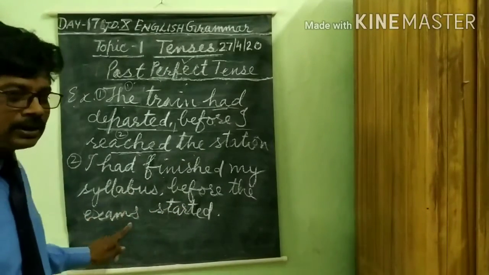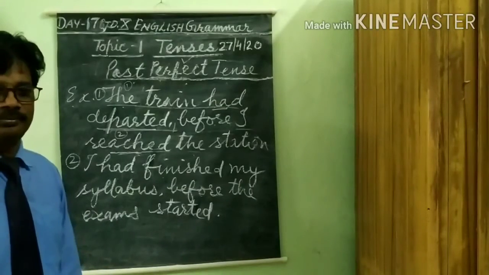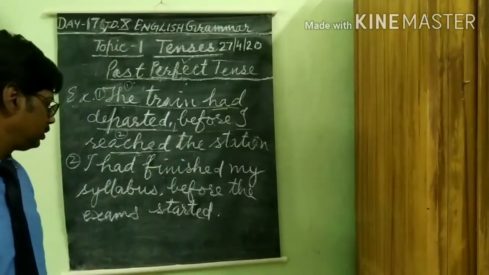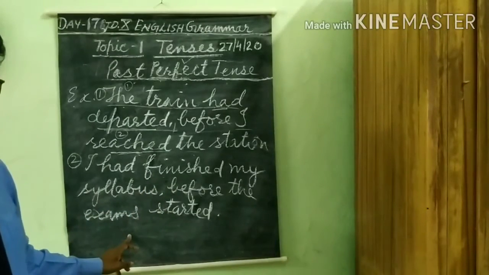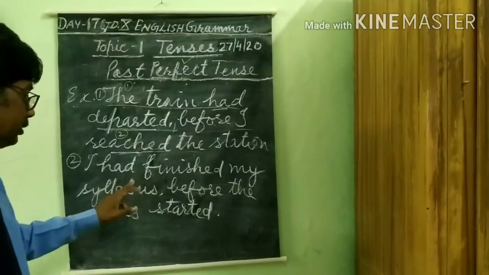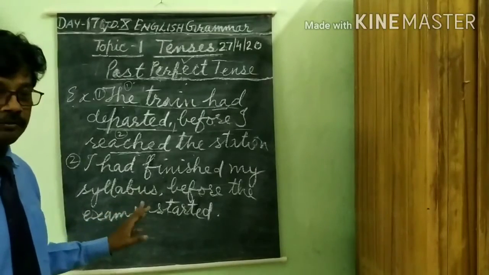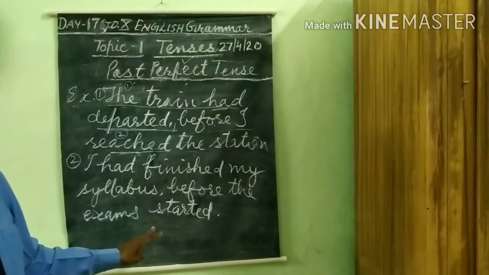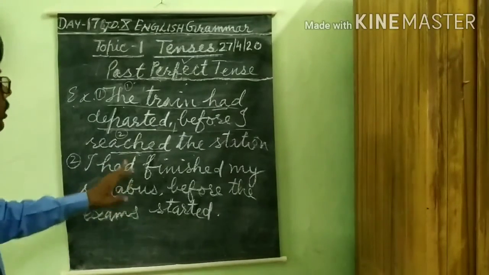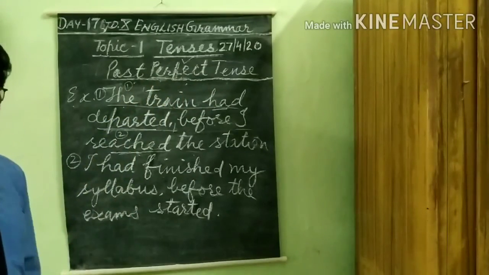The exams started. There are two actions: finishing of the syllabus and starting of the examination. When this action was performed very well and completely, then this action took place. In this situation, this tense is applied.